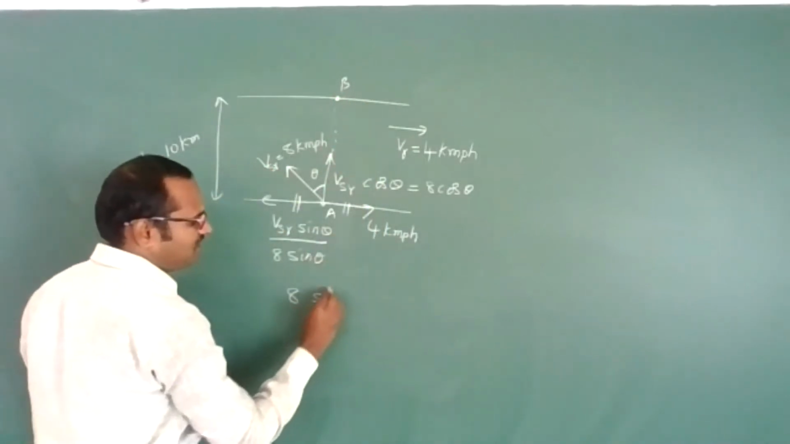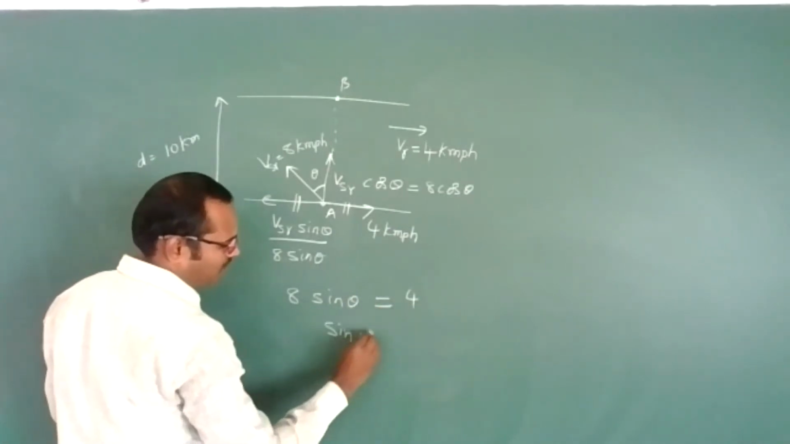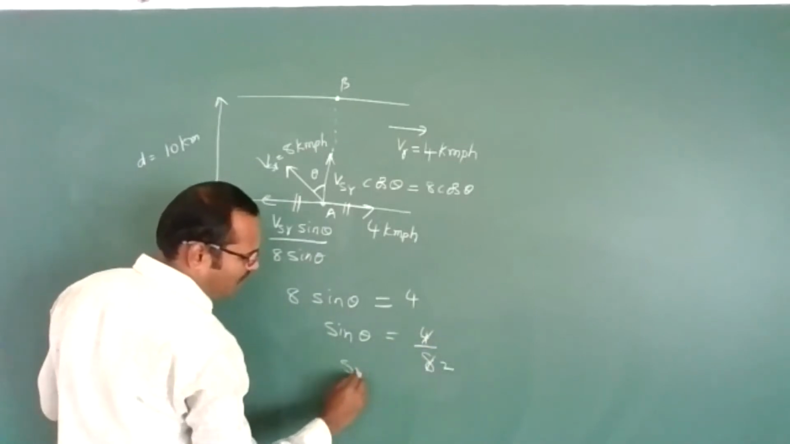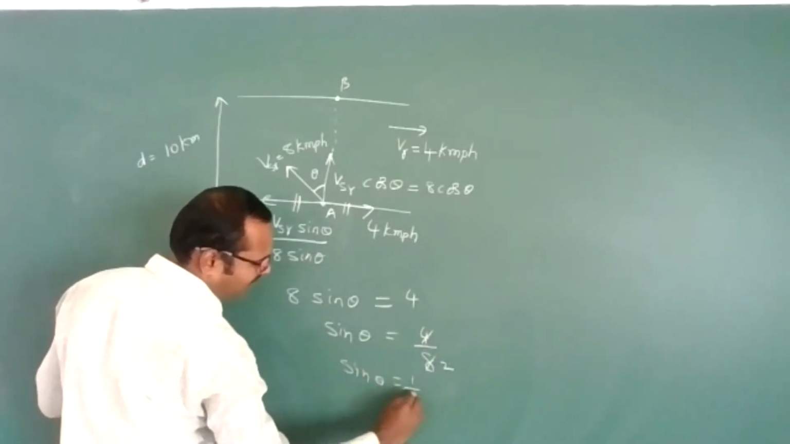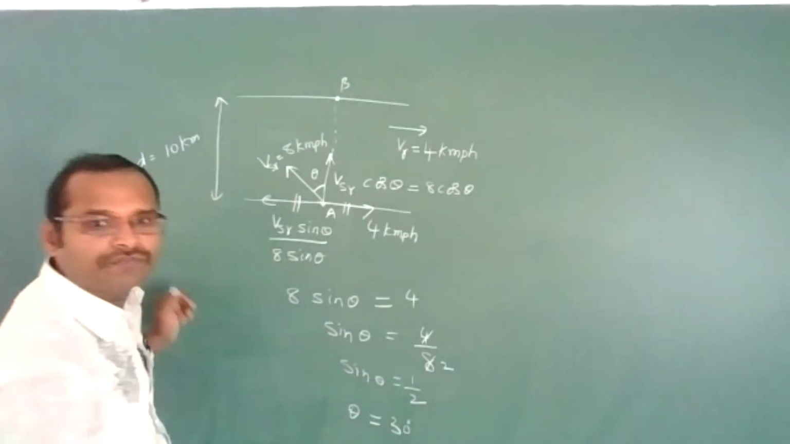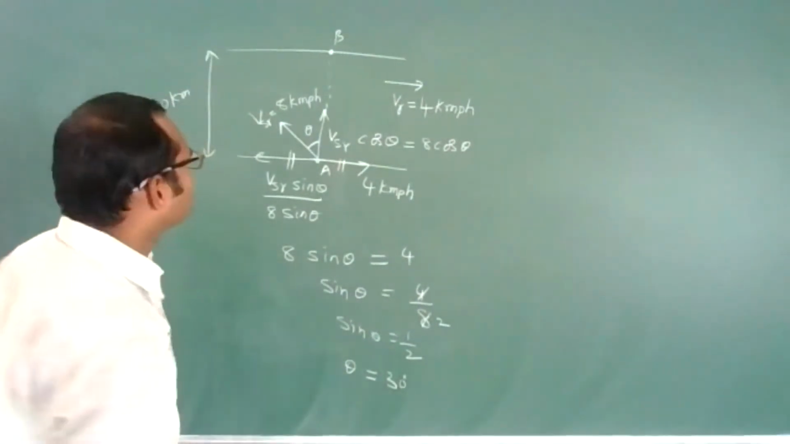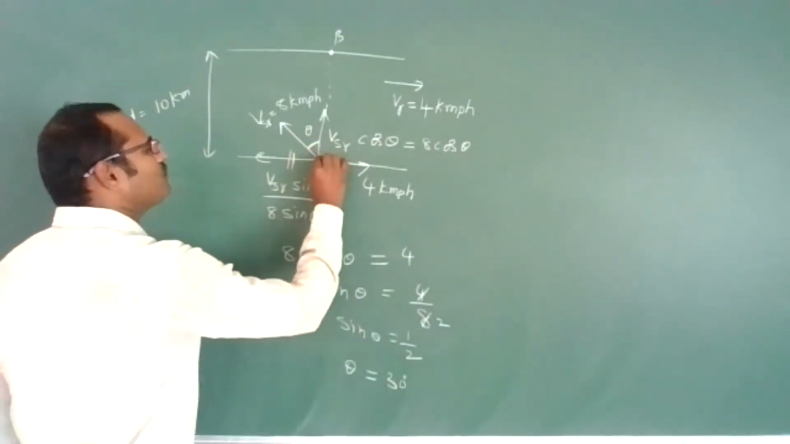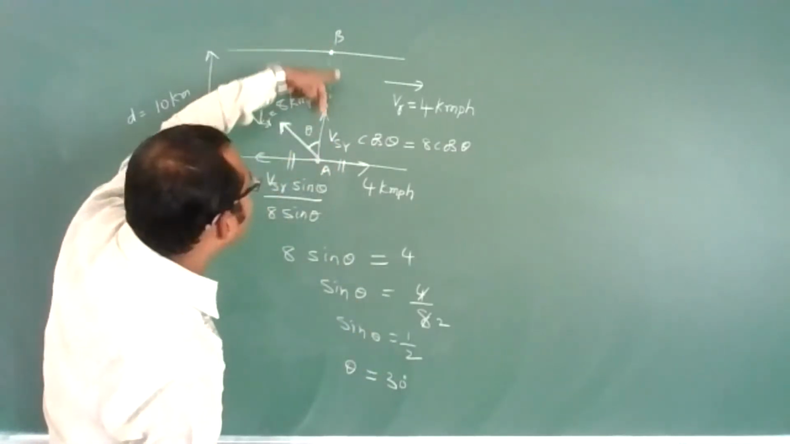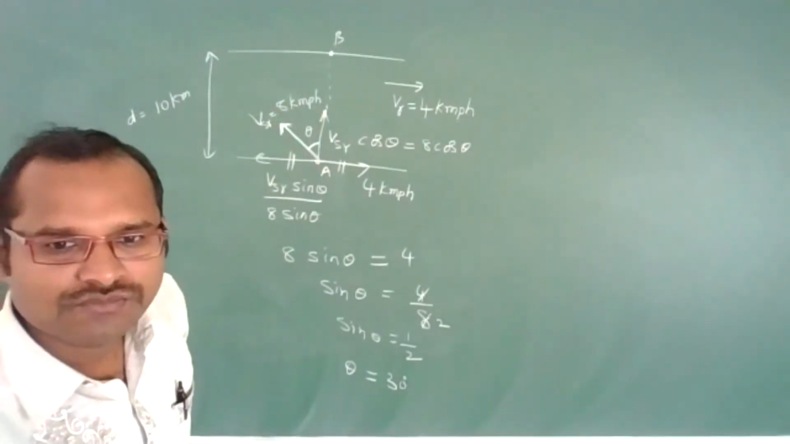So 8 sin theta should be equal to 4, and sin theta is equal to 4 by 8, which is nothing but 1 by 2. Sin theta is equal to 1 by 2. Then theta is equal to how much? 30 degrees. You know theta is equal to 30 degrees. So he has to swim at an angle of 30 degrees with the vertical. We have got the answer.